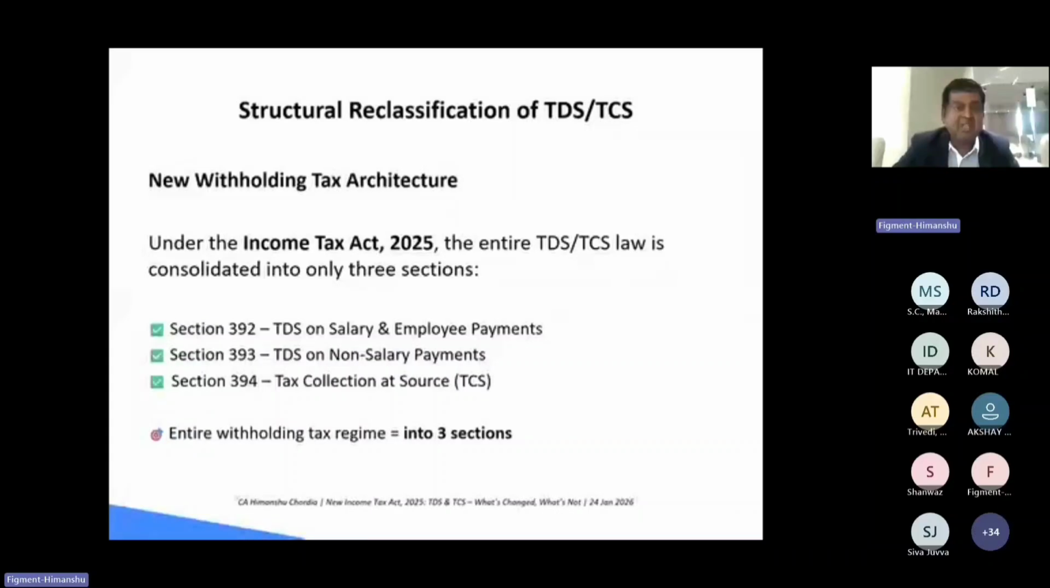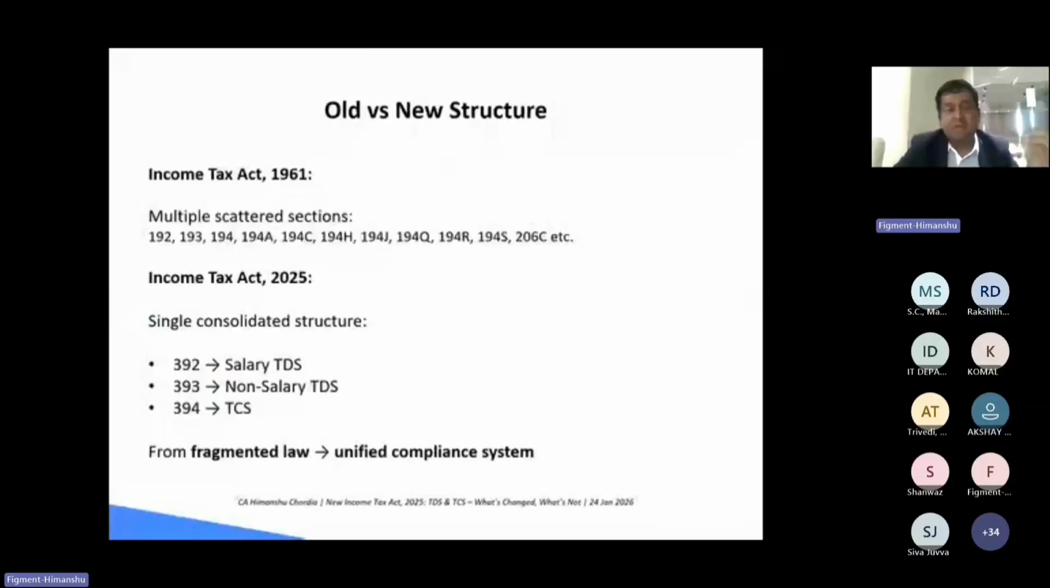What was previously there? There were multiple scattered sections. Section 192 for salary, 193 for the interest on the bonds, 194A on the interest payments on the FDs, 194C for the contractual payout, 194S. There are various sections, right now under the previous Income Tax Act 1961.